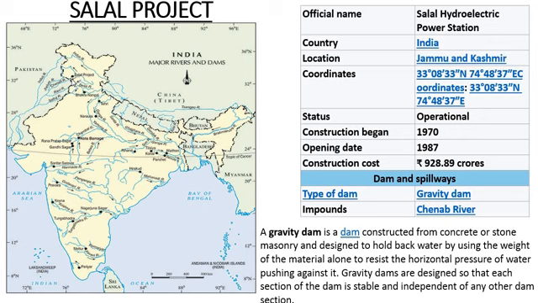This is the place, Salal Dam, on the Chenab river. This is the Chenab river flowing here, and the name of this union territory is Jammu and Kashmir.